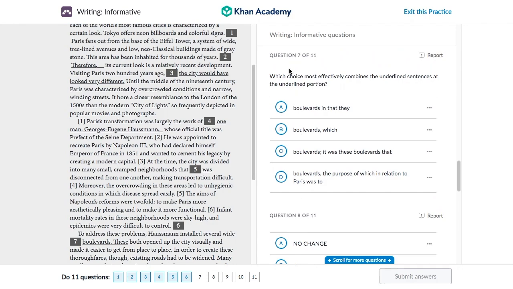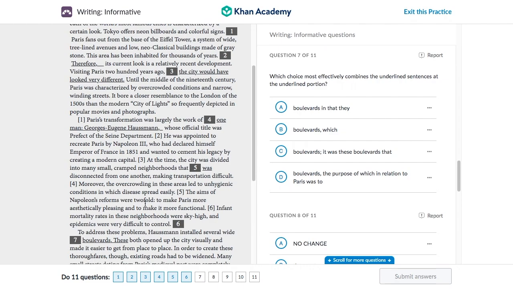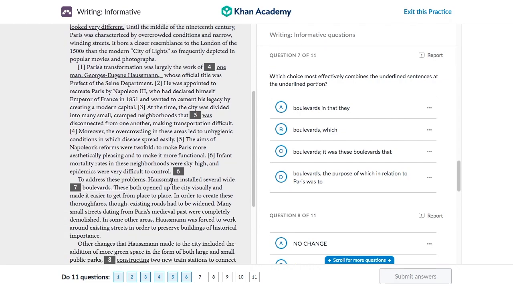Question number 7. Which choice most effectively combines the underlined sentences? So question number 7 is here, and we have, to address these problems, Haussmann installed several wide boulevards. These have opened up the city. Well, let's look at our options. Boulevards in that, that lengthens the sentence actually. But let's look at this next one. Boulevards which. To address these problems, Haussmann installed several wide boulevards, which both opened up the city visually and made it easier to get from place to place. This option is the shortest out of all of these, and it makes the most sense, which is why it most effectively combines the sentences.